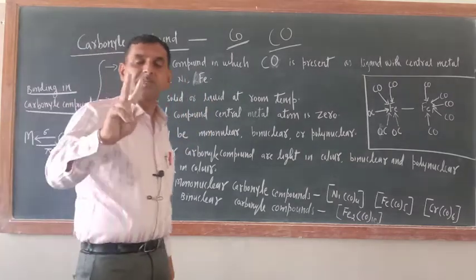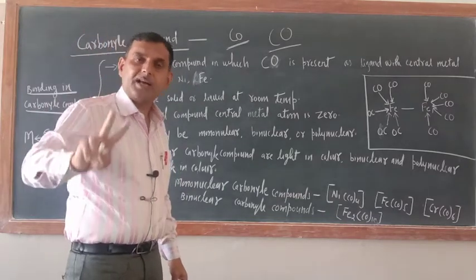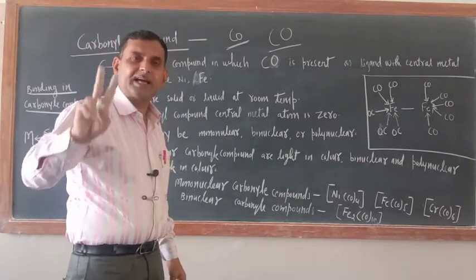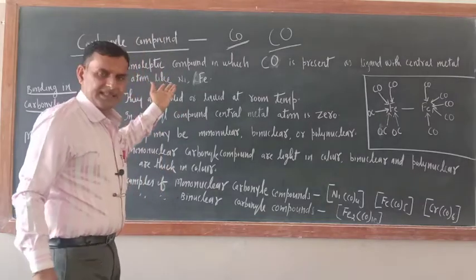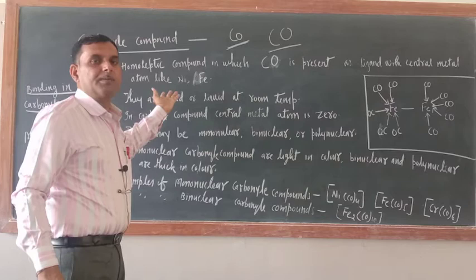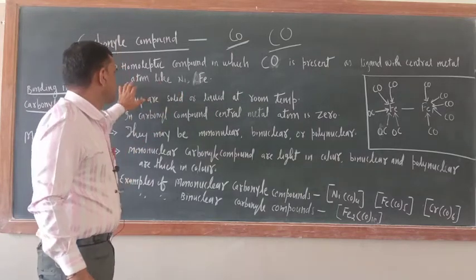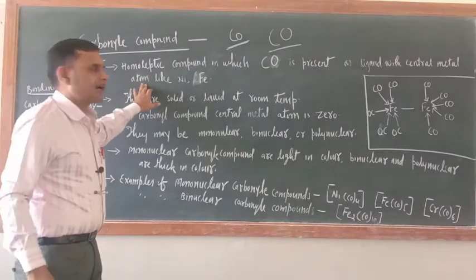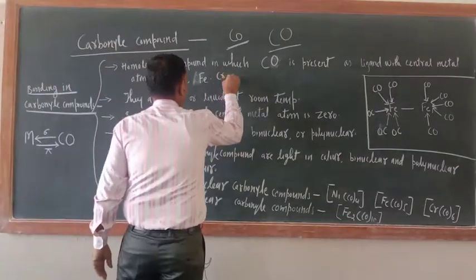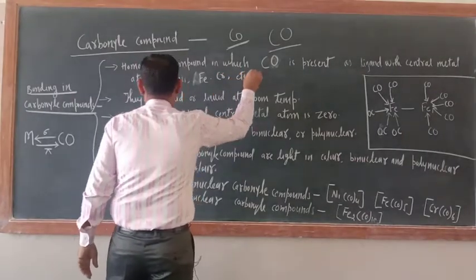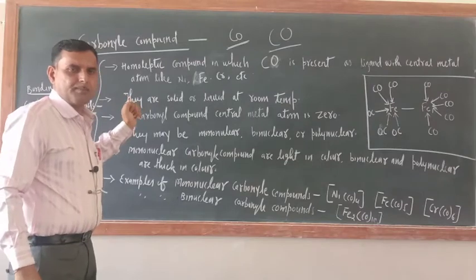So carbonyl compounds are homoleptic compounds where carbon monoxide is present as a ligand with the central metal atom. Of course, as a central metal atom, only d-block or f-block elements would be there. As an example I wrote here, central metal atom nickel, iron, chromium also you can write, etc.